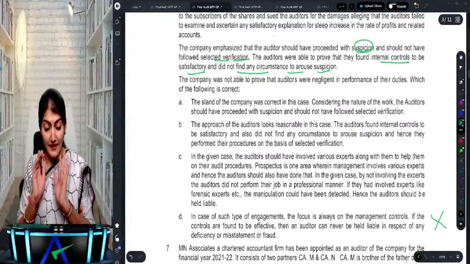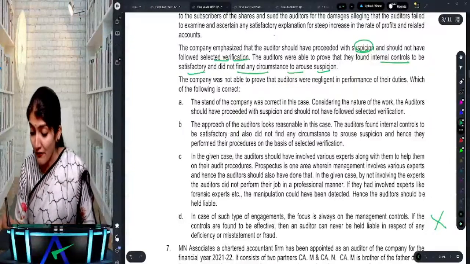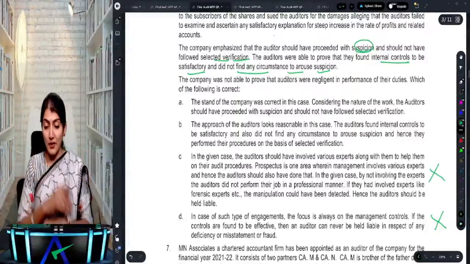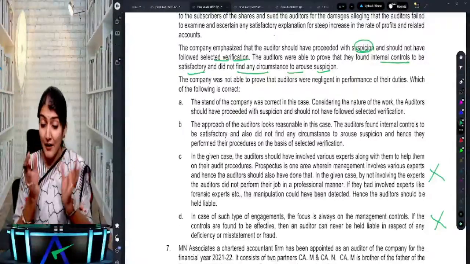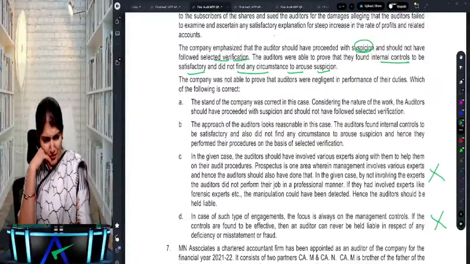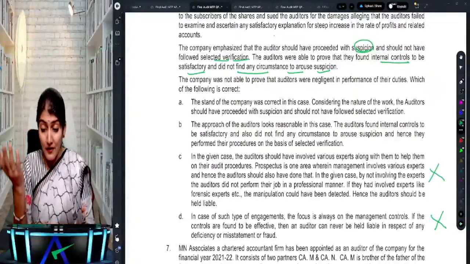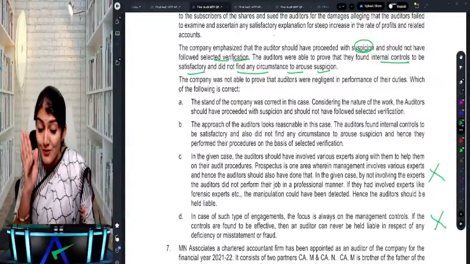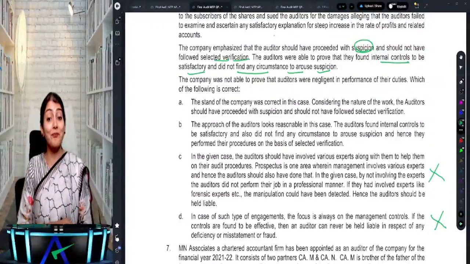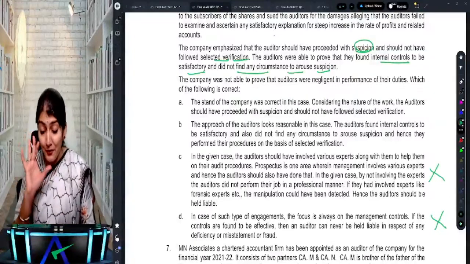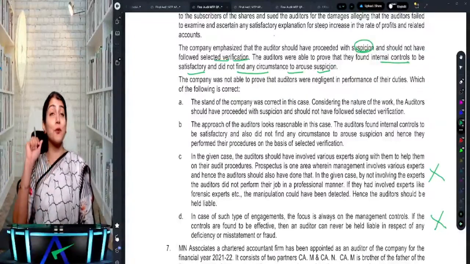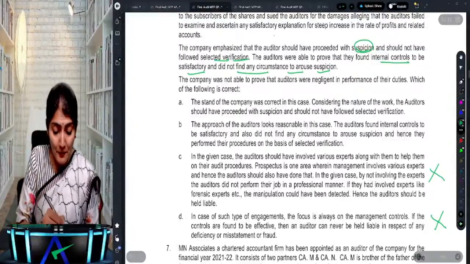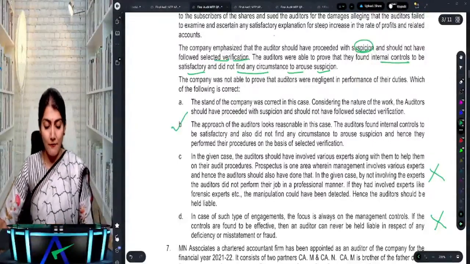Never be liable, that can never be the case. Involve experts, you cannot shift the responsibility onto anybody else's shoulders. Stand of the company is correct? Approach of the auditor looks reasonable. Right? So what does it say? The approach of the auditor looks reasonable. The auditor found internal controls to be satisfactory and also did not find any circumstances to arouse suspicion, and hence performed their procedures on selective verification.